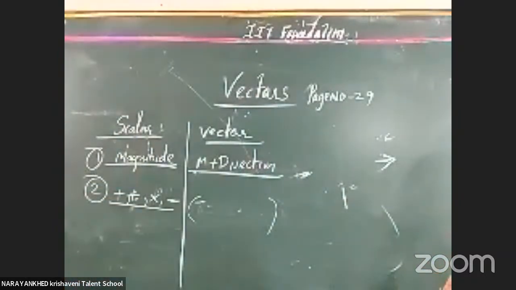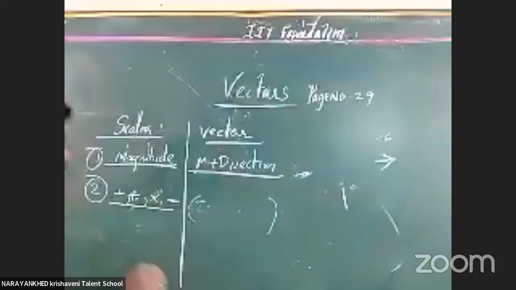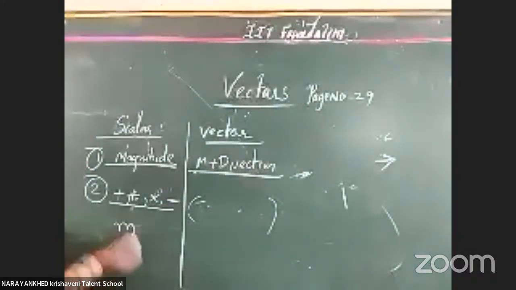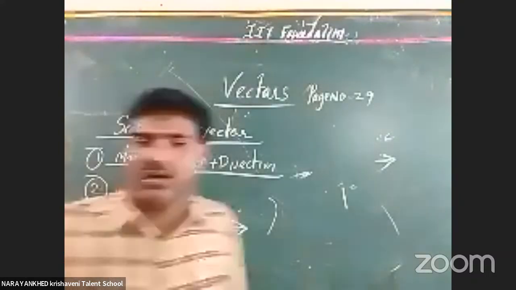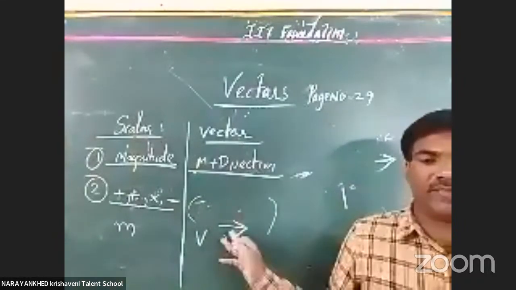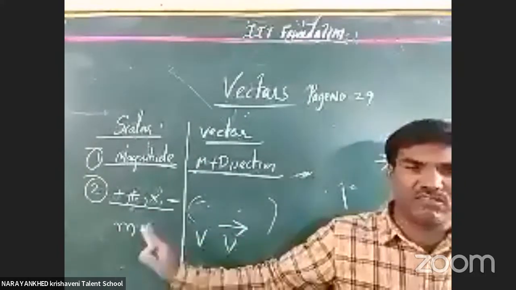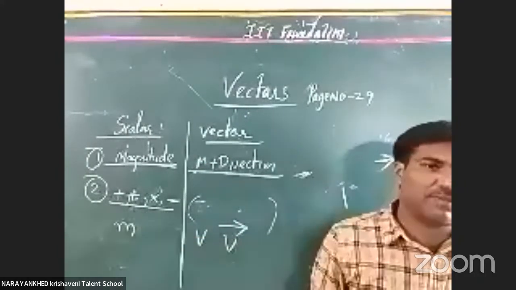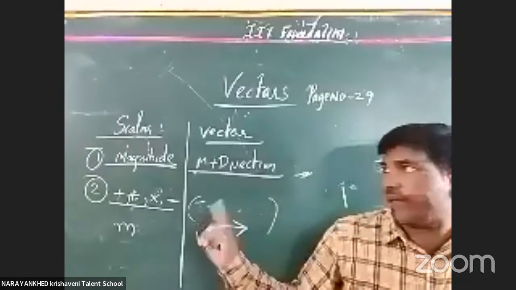Yes, and here scalars are denoted with ordinary letters. You know very well already. Suppose you take a mass, we take M. But for velocity we do not take just V. It is compulsory to put an arrow mark above that letter. The representation is not as simple in vectors. We are required to compulsorily put arrow marks over the letter. But for scalars we do not require anything. We simply write the letter of that particular physical quantity. Got it? These are the differences between vectors and scalars.